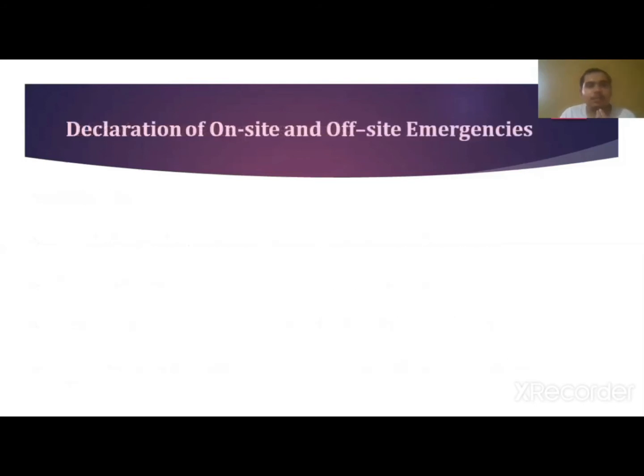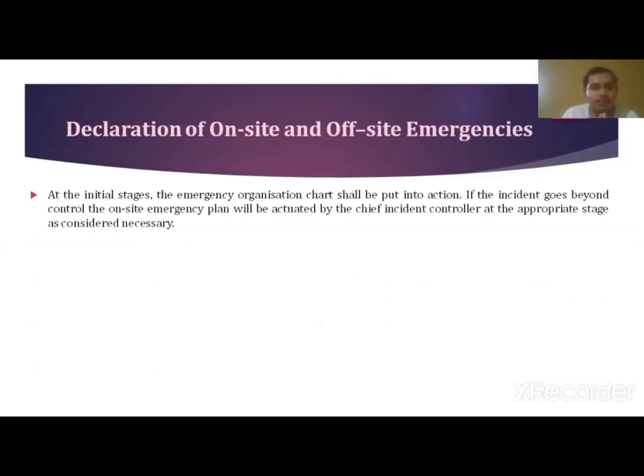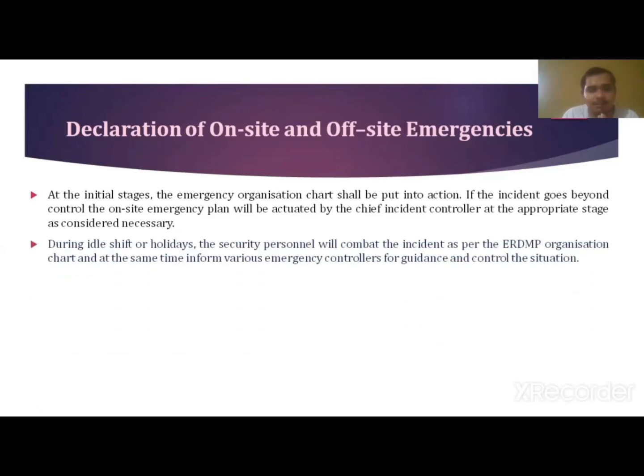So the next topic is the declaration of on-site and off-site emergencies. At the initial stages, the emergency organization chart shall be put into action, and if the incident goes beyond control, then the on-site emergency plan should be put into action by the chief incident controller, at the appropriate stages as considered necessary.